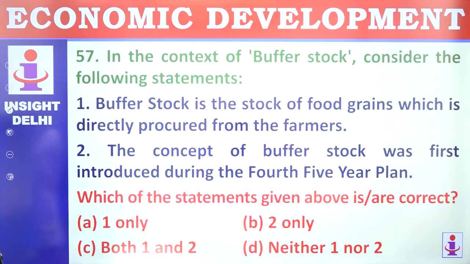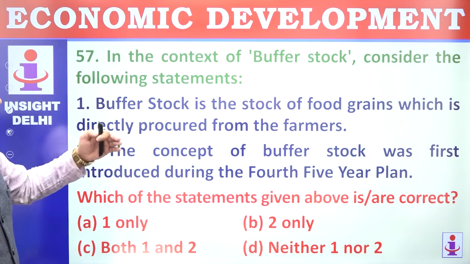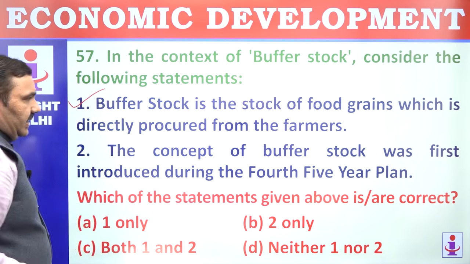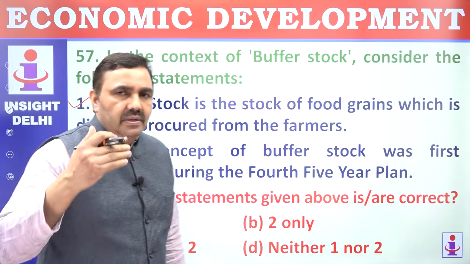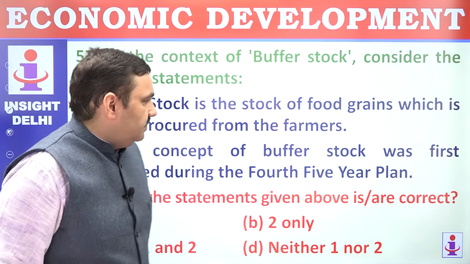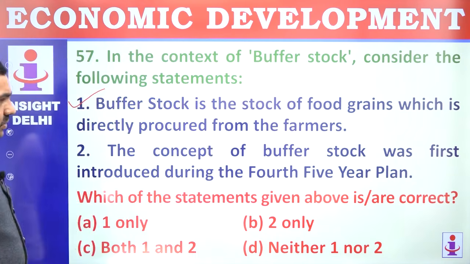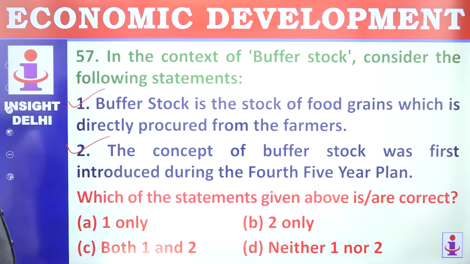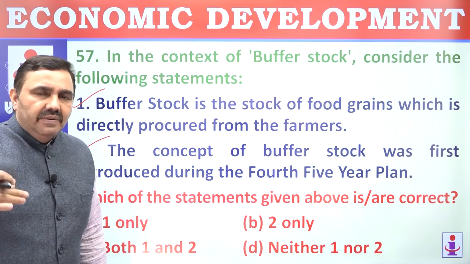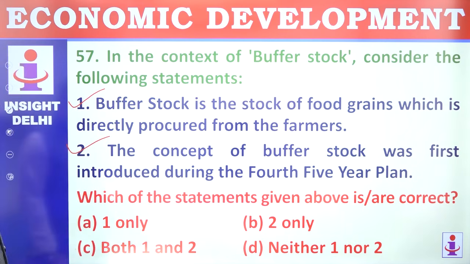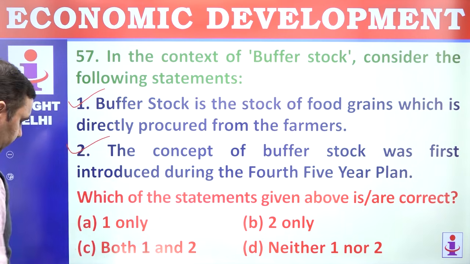57. In the context of buffer stock, consider the following statements. Buffer stock is the stock of food grains which is directly procured from farmers. Of course, the government through FCI is procuring food grains from farmers every year using the regime of MSP. The concept of buffer stock was first introduced during the 4th Five-Year Plan, perfectly all right, to counter food scarcity. By this time, the Green Revolution had started making real progress, so we could afford to have buffers. 1 and 2 are correct, both are correct, in fact C.